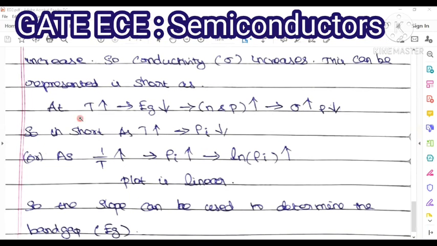Once again I will repeat. As temperature increases, the energy gap decreases. Due to the energy gap decreasing, our electron and hole pair generation increases. So the conductivity increases, and when conductivity increases, the resistivity decreases. Simply, as temperature increases, resistivity decreases. But in our problem, 1 by T is given, so as 1 by T increases, resistivity also increases. So your plot becomes almost linear, and its slope can be used to determine the band gap, Eg, of silicon.